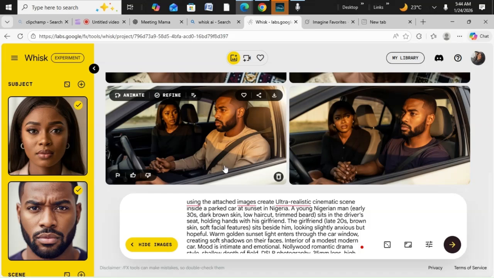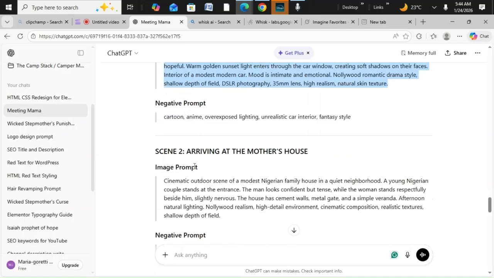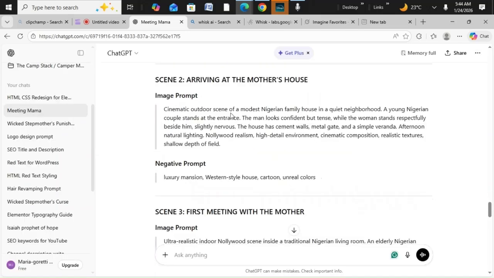I prefer this one. Okay. So we save it. Let's see what the second scene is going to be about. The second scene is a cinematic outdoor scene of a Nigerian modest family in a quiet neighborhood. A young couple standing outside the entrance.